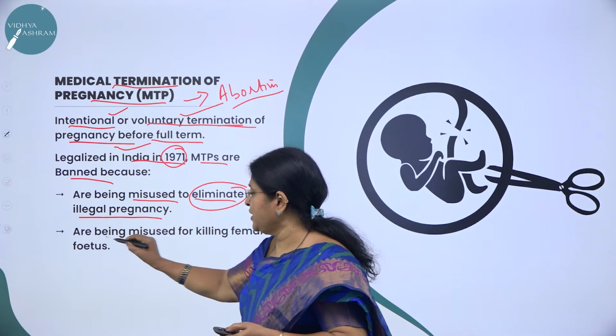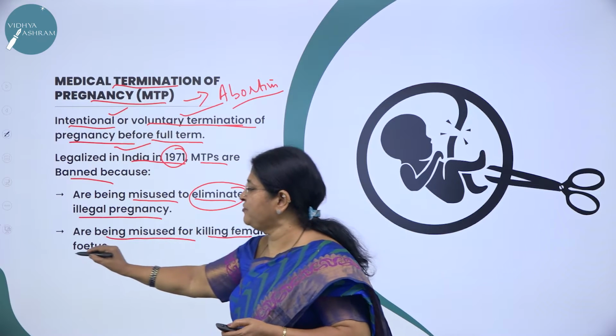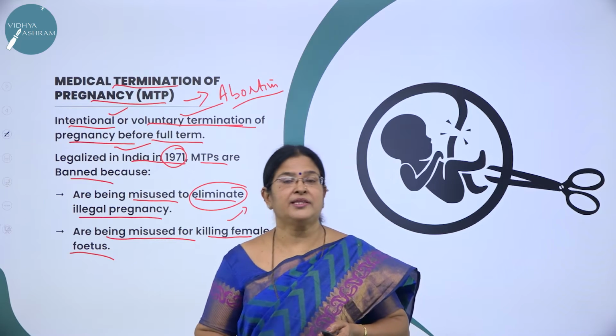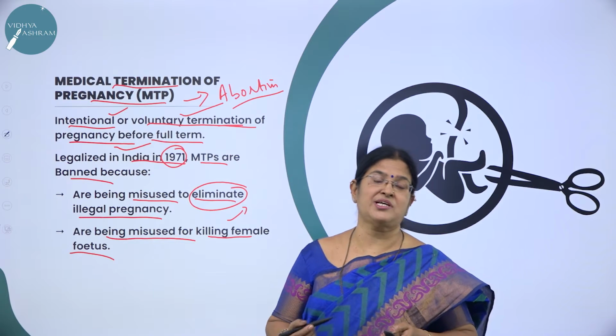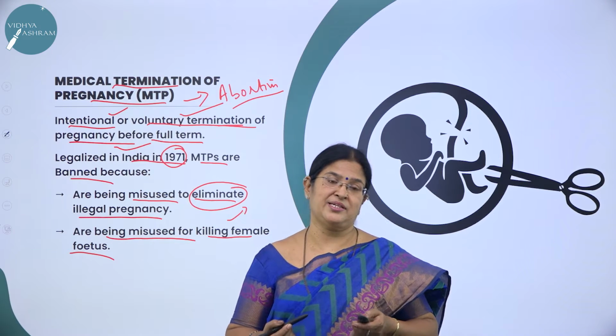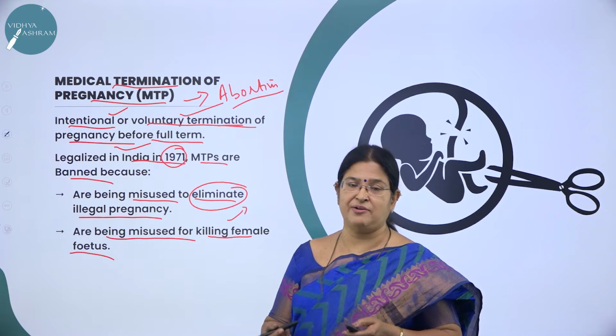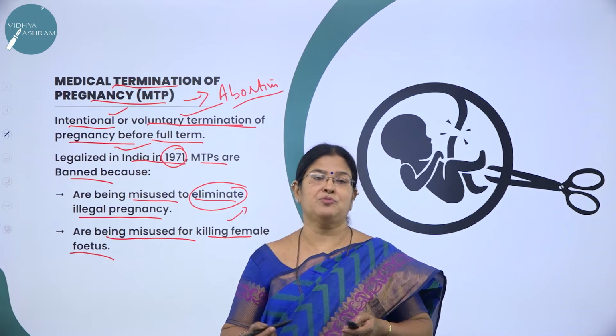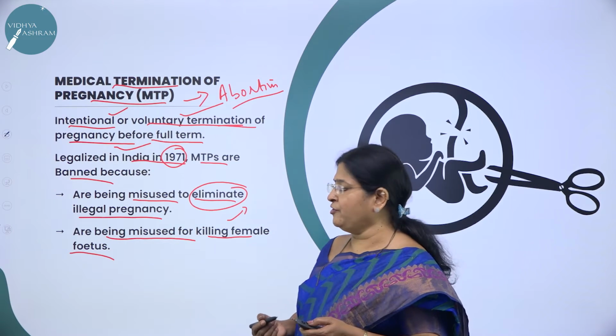The other thing is that it is being misused for killing the female fetus. Very important. You have already come across this in the last session, that is amniocentesis. What is amniocentesis? It is a technique done to determine the sex of the developing fetus, whether male or female, by analyzing the chromosomal number in the amniotic fluid.